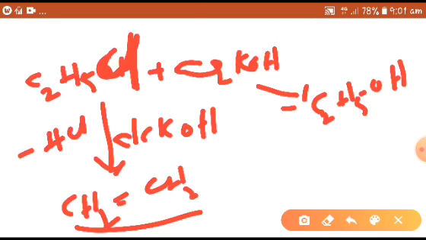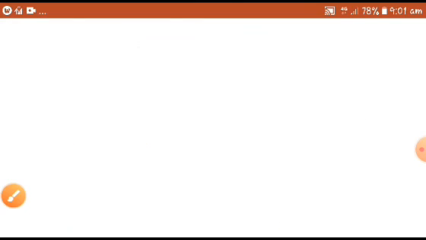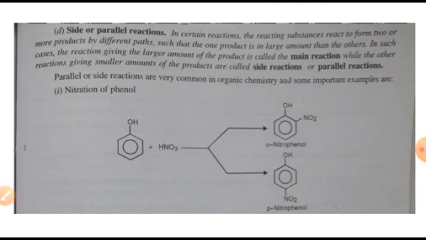So in this way, by just adjusting the reaction conditions, we can eliminate the side product and form the desired product. This is about side or parallel reactions.